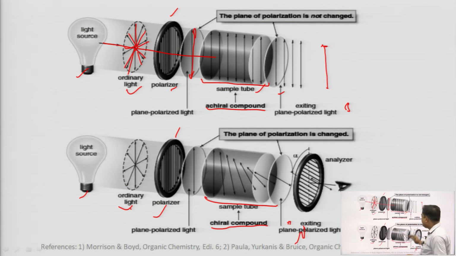While if our sample has a chiral compound, this chiral compound will influence the rotation of the plane polarized light, rotating it up to a certain degree. That rotation may be of two types. Chiral compounds may rotate the plane polarized light either clockwise or anti-clockwise. This is the difference between the two types of molecules.